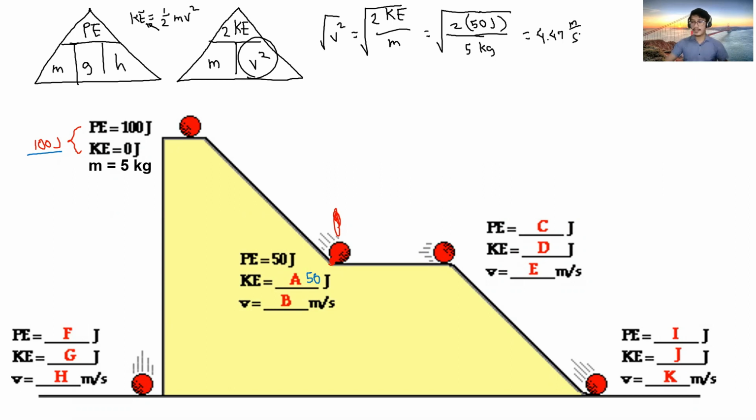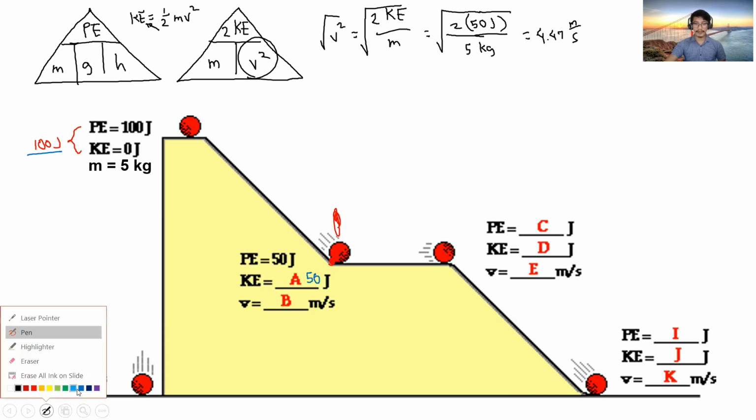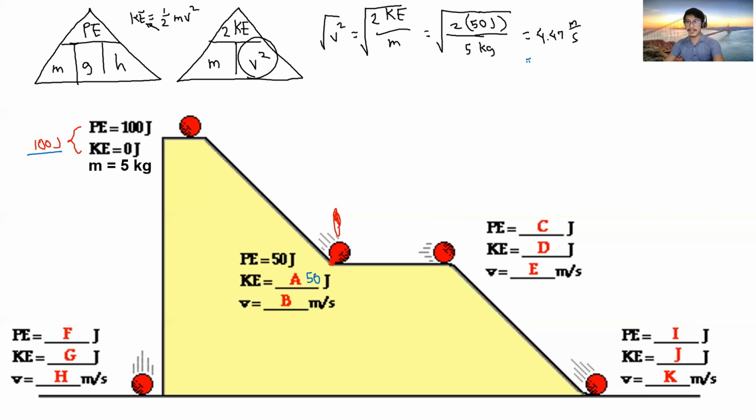4.47 meters per second. And how many significant figures lang ang kailangan natin? We only need one significant figure. So that means our final answer must be 4 meters per second. So 4. O diba? Ganun lang kadali.